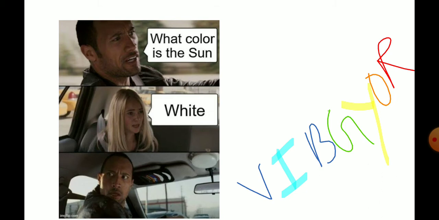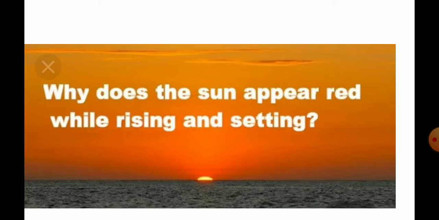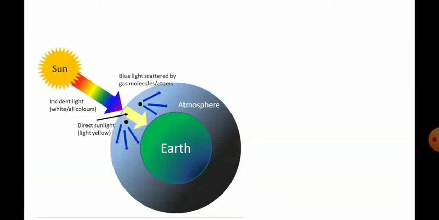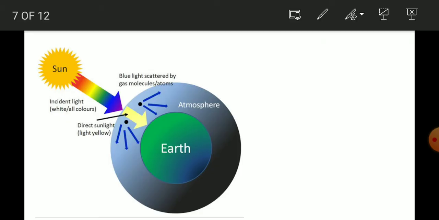Now let's move on and let's find out why the sun appears red during the sunset or sunrise, although the light which is coming from the sun is white. Then how does it change its color? Let's find out the reason. The reason for this is scattering of light. So when sunlight enters the atmosphere, air molecules or dust particles, they scatter these colors.